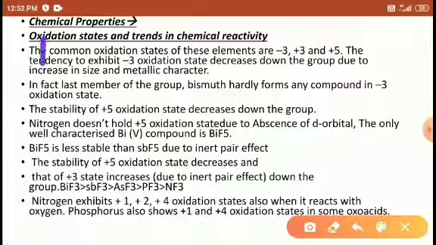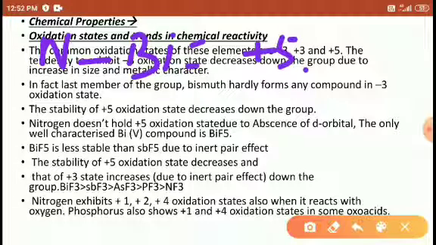But nitrogen to bismuth, all the elements show the +5 oxidation state, because bismuth has a large size. Due to that, it easily releases electrons, and it has metallic character. So the stability of the +5 oxidation state decreases down the group.